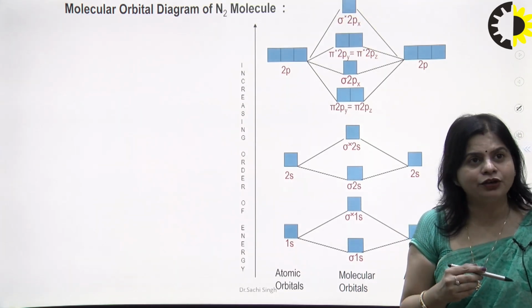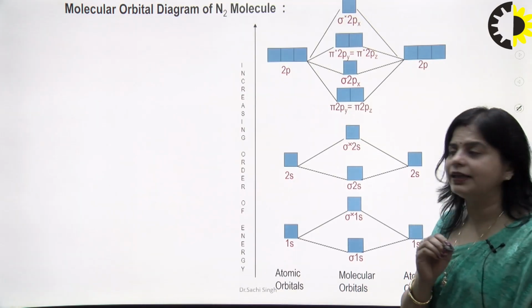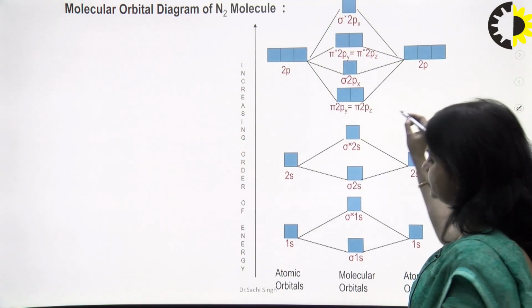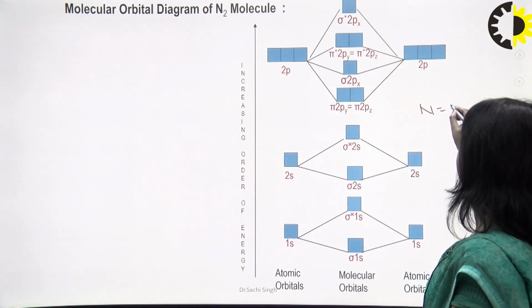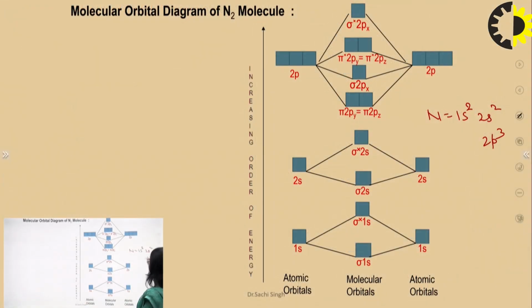Now, the filling of electrons as per the nitrogen atomic configuration. What is the nitrogen configuration? That is 1s2, 2s2 and 2p3. So here 1s2, 2s2 and 2p3. Firstly one orbital is filled. Now the next orbitals, 1s2, again it is vacant, now it is filled, 2s2 and this one is 2p3. Now all the atomic orbitals are filled here.